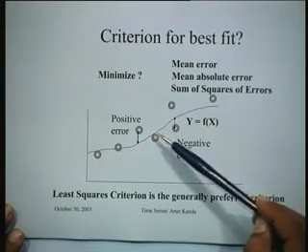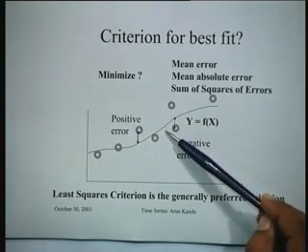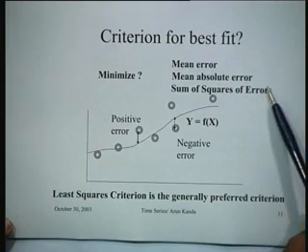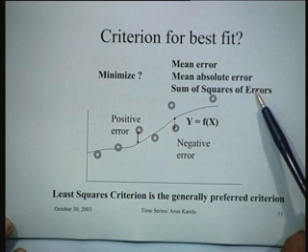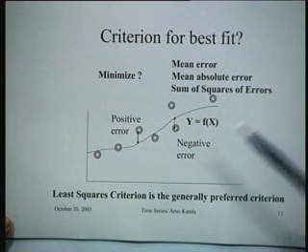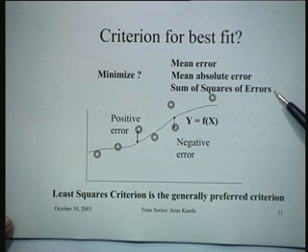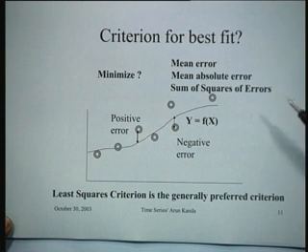Therefore, this is done. Moreover, squaring the error is like magnifying the error to some extent. If the error is 2, by squaring it you get 4. So, you are focusing on the error, and your objective function is now the sum of the squares of the errors, and it is this sum of the squares that you try to minimize. So, it is for this reason that this is generally the most commonly used criterion for determining the correlation coefficient.